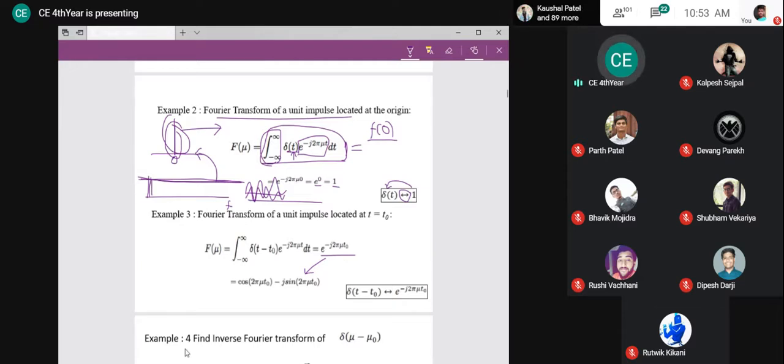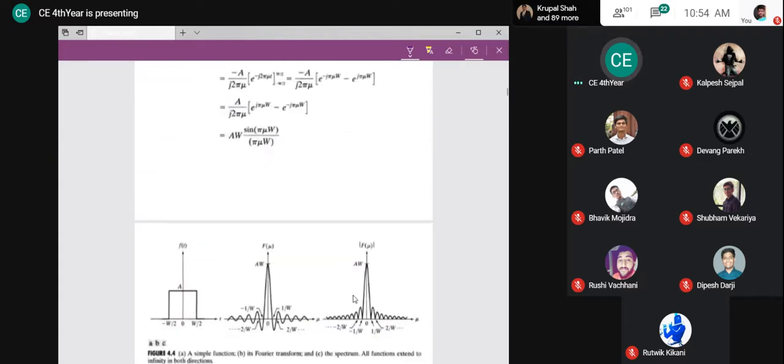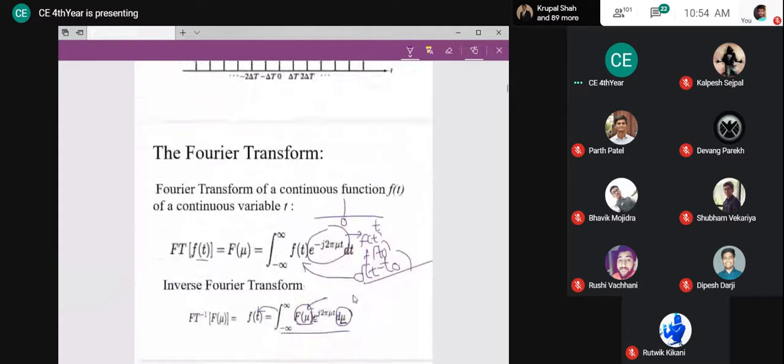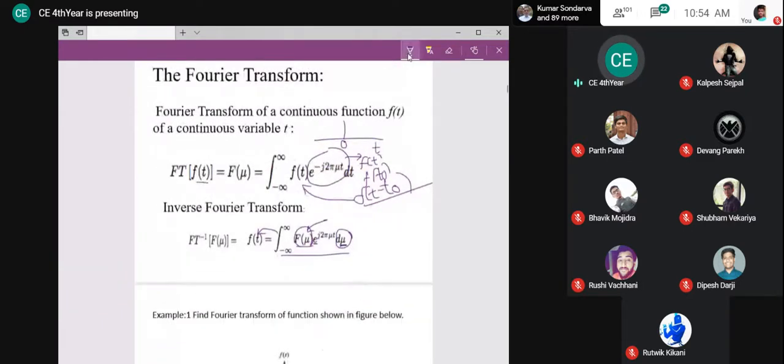Now solve this question quickly. Inverse Fourier transform of this. I want to find the inverse Fourier transform of delta mu minus mu 0. Which equation should we use first? I want the inverse Fourier transform. Again, it is similar logic, nothing else. We just have to conclude something from that. So we need this result.